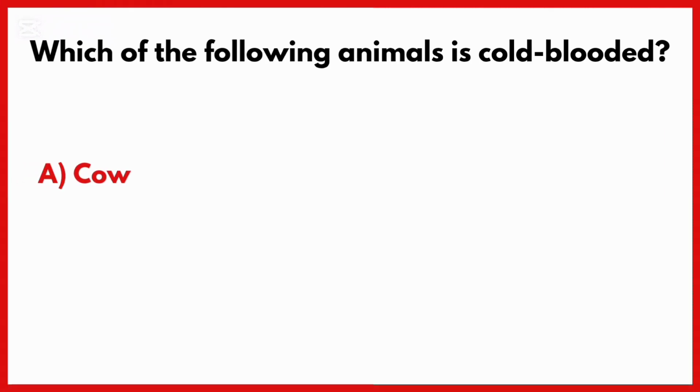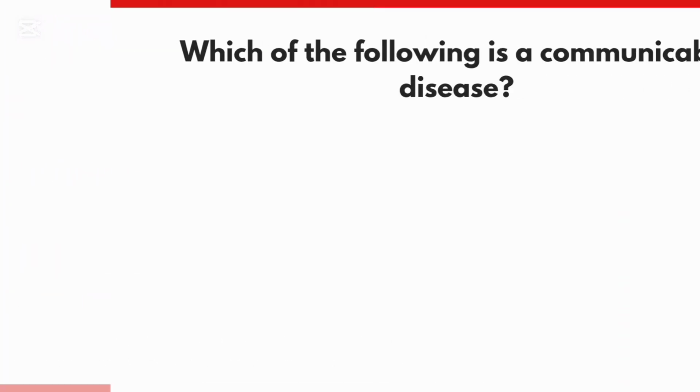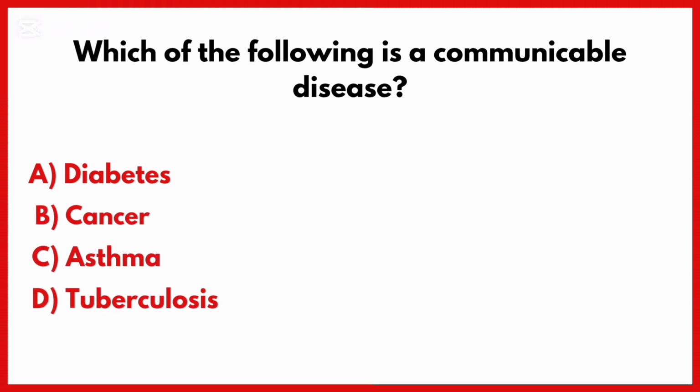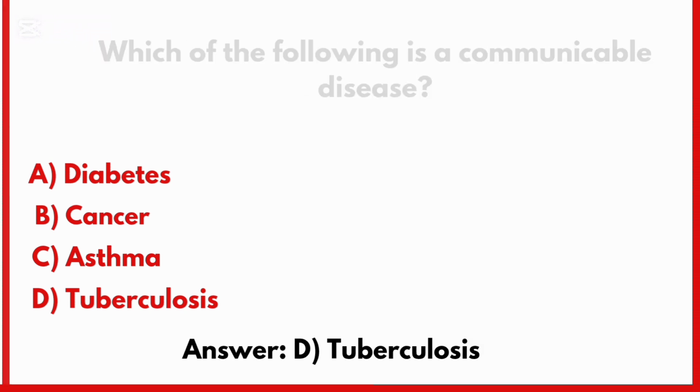Which of the following animals is cold-blooded? Correct answer is option C. Which of the following is a communicable disease? Correct answer is option D. Tuberculosis is a communicable disease.